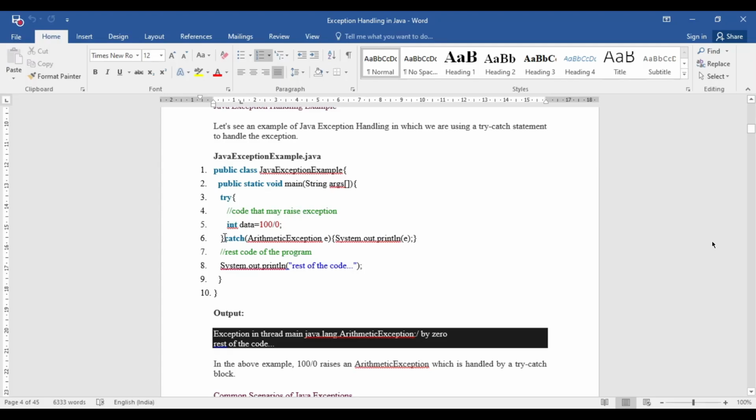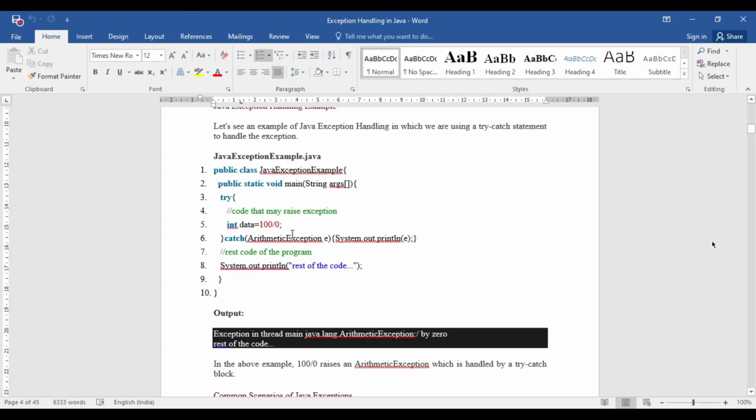And whenever you go for a try block, you need to define a catch block. Whenever this instruction is executed by the Java compiler, it will create an object, and that object will be thrown to this method.